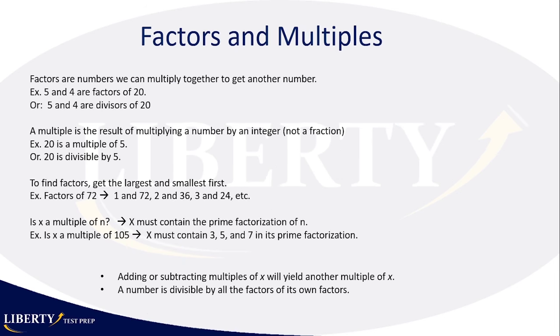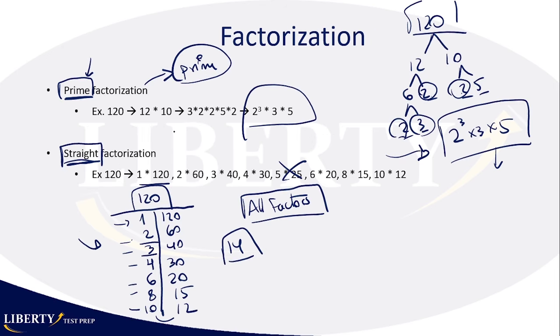So let's talk a little bit, we've already talked about factors and multiples, but let's just make it clear what they are. A factor and a multiple are like two faces of the same coin, okay? Factors are numbers that we can multiply together to get another number. So 5 and 4 are factors of 20. When we went over 120, 6 and 20, all of these are factors of 120. If you notice, all of these are either smaller or the same as 120. They cannot be greater. A factor can never be greater than the actual number.